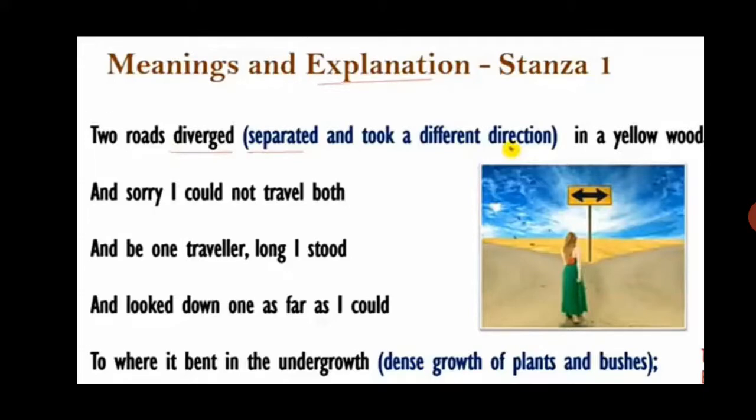Now we'll see how. And one more thing, students, I'll tell you how to find out the rhyme scheme of any poem. At first, you have to read the line, okay? And you will focus on the last word, okay? Like here you can see wood. So we'll read in this manner: wood, both, stood, could, and undergrowth. Here you can see I have read only the last word of each line.